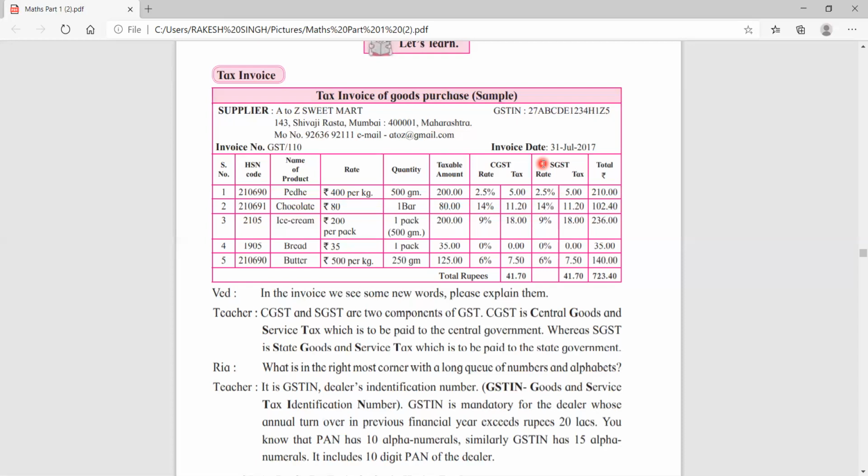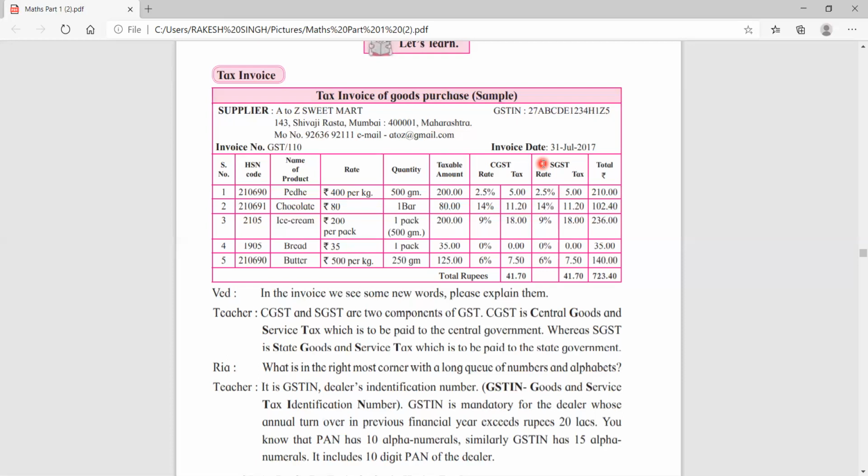All these are union territories, so they have to pay UTGST. So this GST is classified into three categories. The first is CGST, the second is SGST, and the third one is UTGST. Okay, I hope all of you have understood.